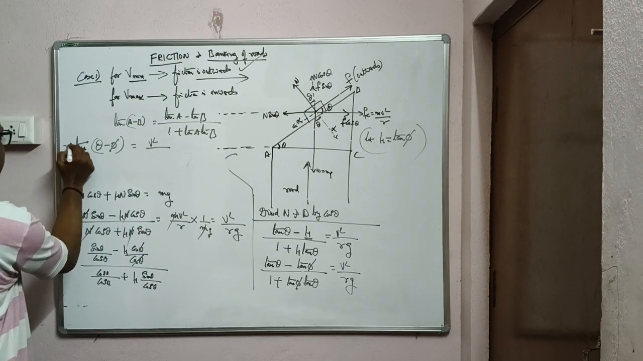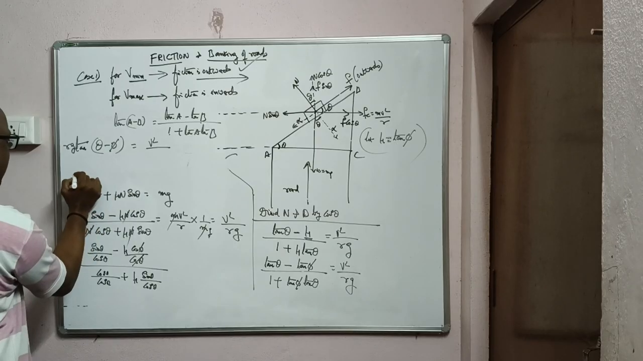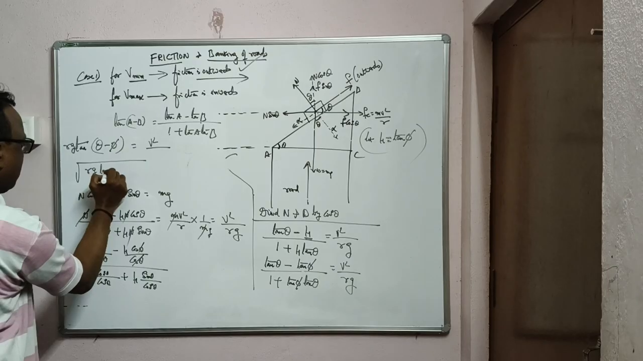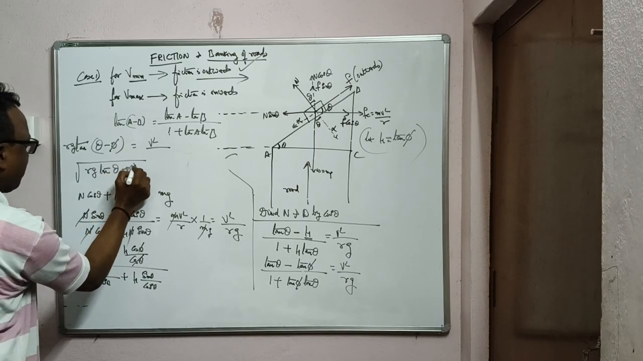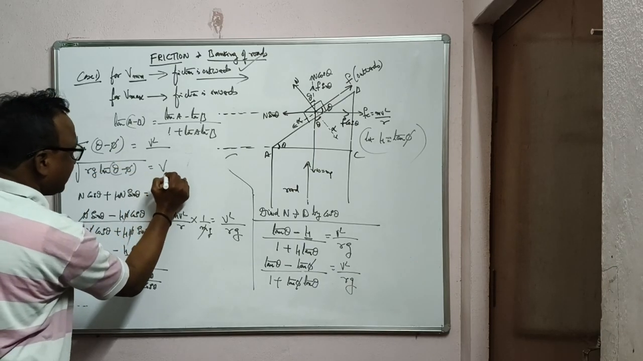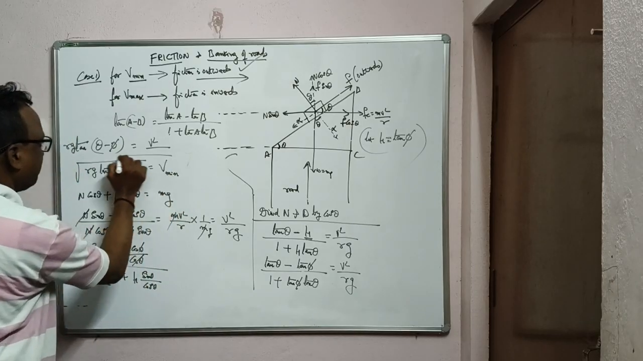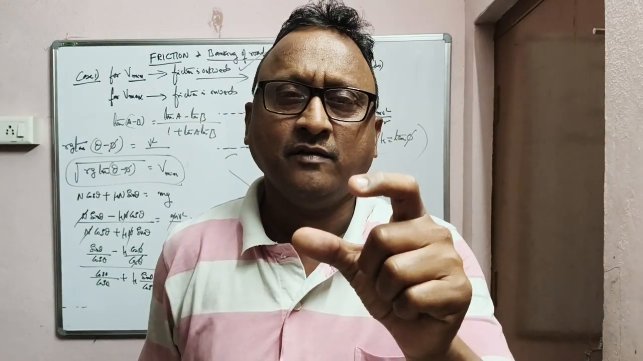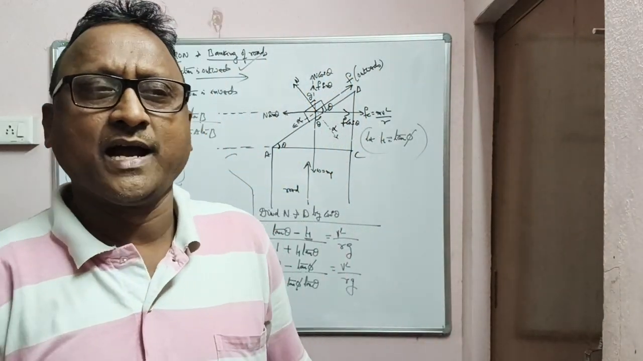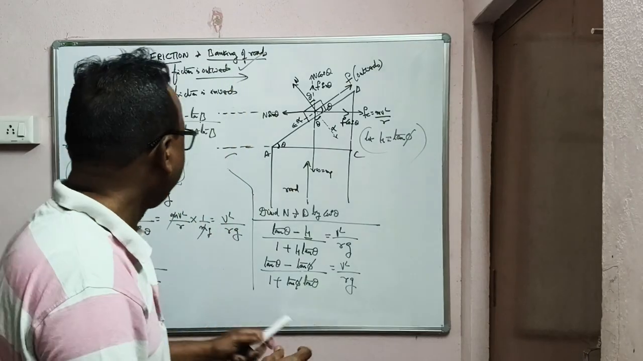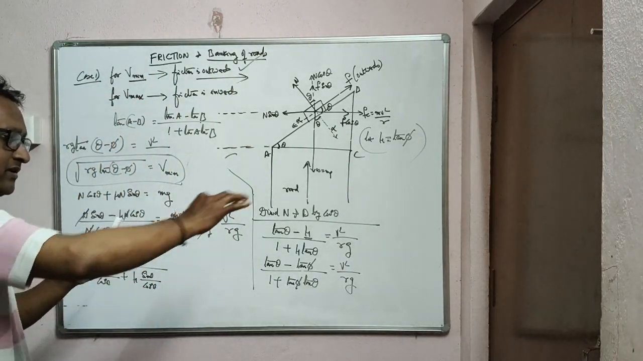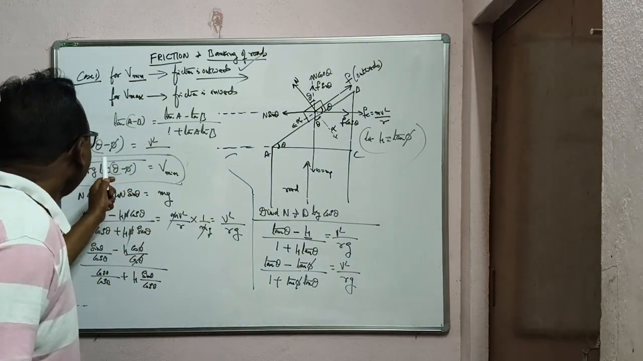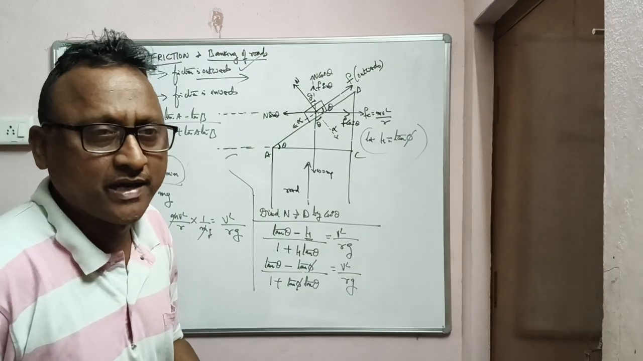rg comes to this side. Now you apply root for this one. Root rg into tan of theta minus phi is equal to v, and this is v minimum. So that is the v minimum speed for a vehicle which is going on a banked road. So v minimum is root over r, the radius of the road, into g, 9.8 or 10 meter per second square, into tan of theta minus phi.